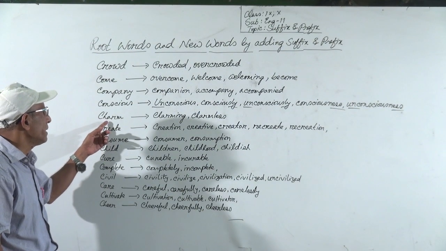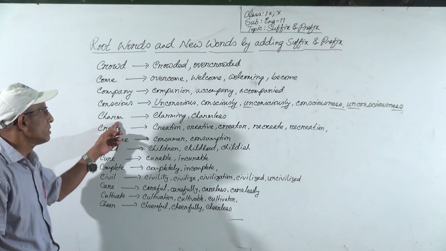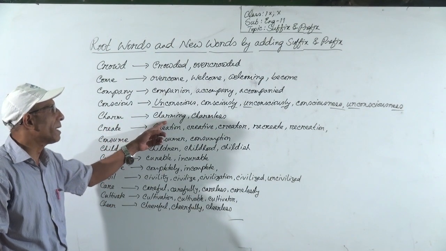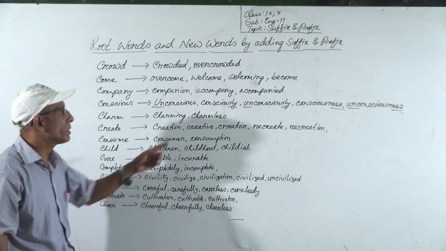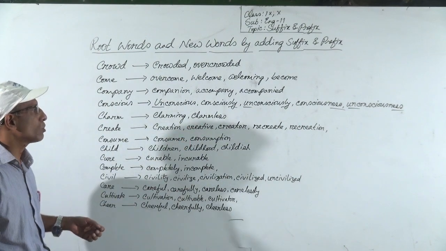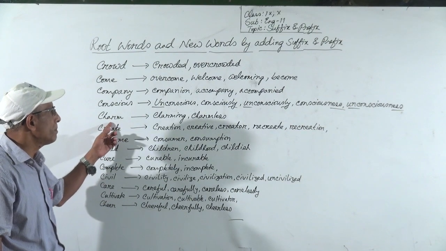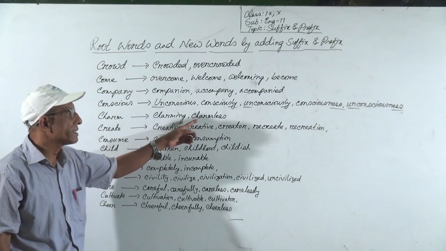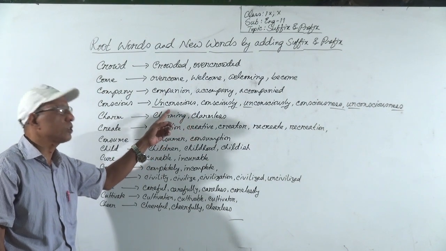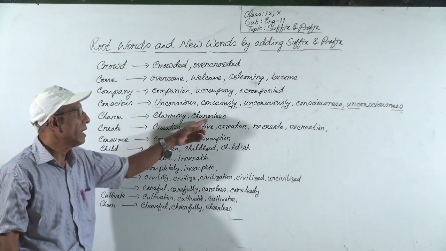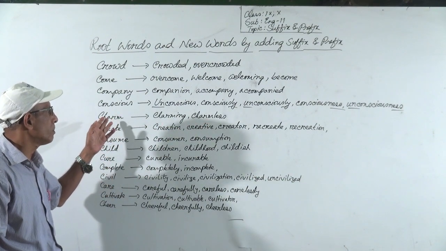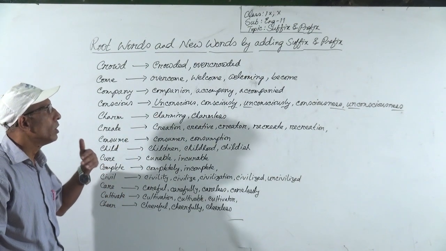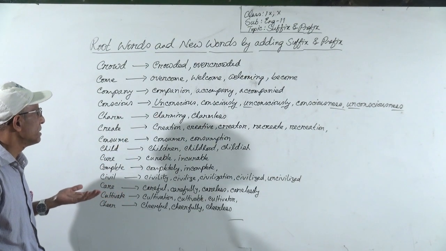Then charm. From this root word you can make charming. Charm is a noun, but charming is an adjective. Or you can make charmless. Charmless is also an adjective. Charmless is the opposite of charming. They are both adjectives. So from this root word charm, you can make charming or charmless according to your context.